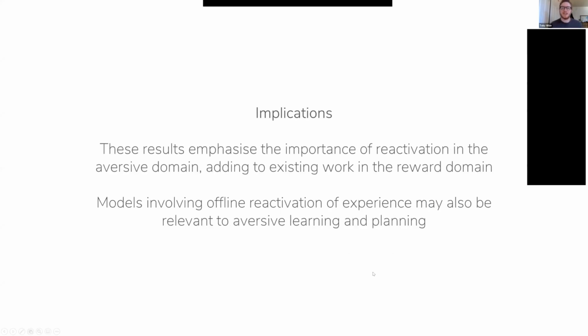In terms of implications, I think this really emphasizes the importance of reactivation in avoiding threat. We've seen a lot of work tackling this question in the reward domain, but this shows that it's also important in avoidance. It also suggests that the computational models we use to understand how people avoid threats might benefit from some incorporation of replay. There's a lot of work in AI looking at how replay might support decision-making and planning, and it'd be interesting to adapt those models to understand how people avoid threat.